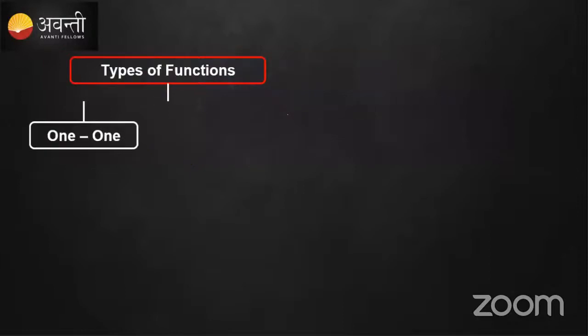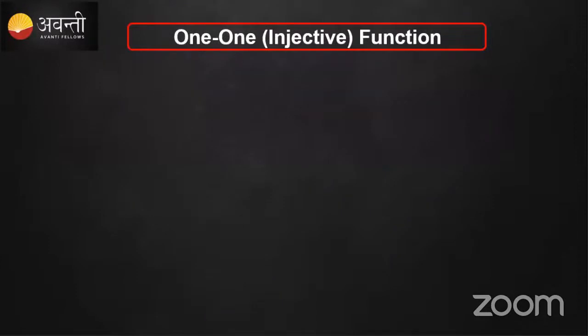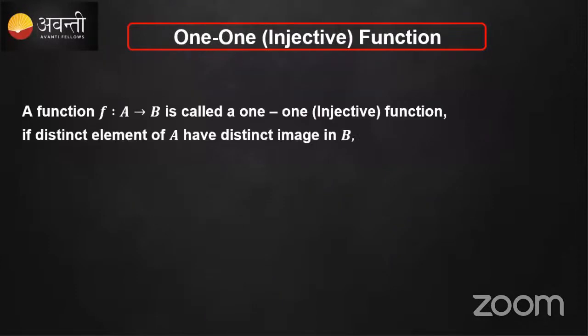So what is this one-one function? Another name for a one-one function is an injective function. A function f we call a one-one or injective function if the condition is that distinct elements of A have distinct images in B. So every element of A has a unique image in B, then we call it an injective function or one-one function. No two elements have the same image.